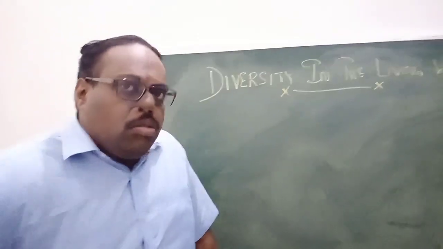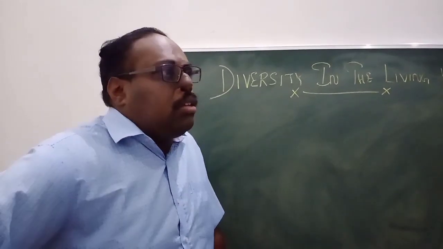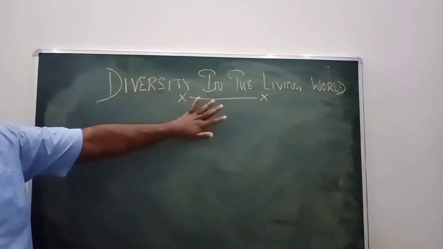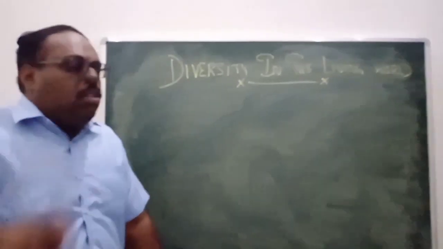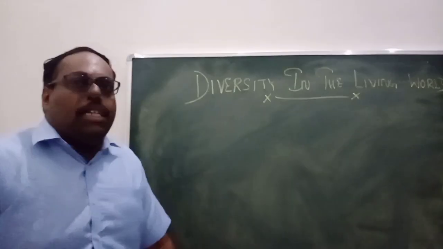Today I am going to take a chapter from the plus one bio, the first unit, that is diversity in the living world. That means in this particular unit you are going to study how the living world is diversified.